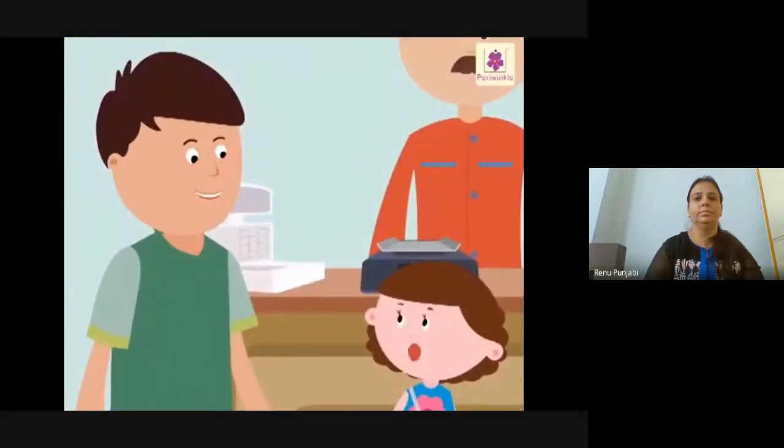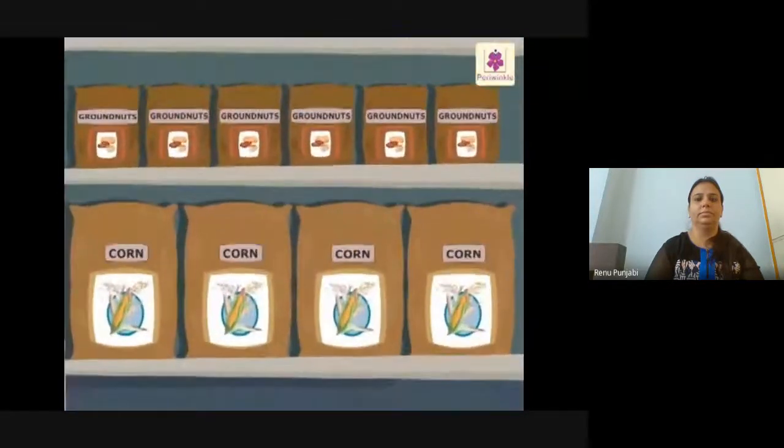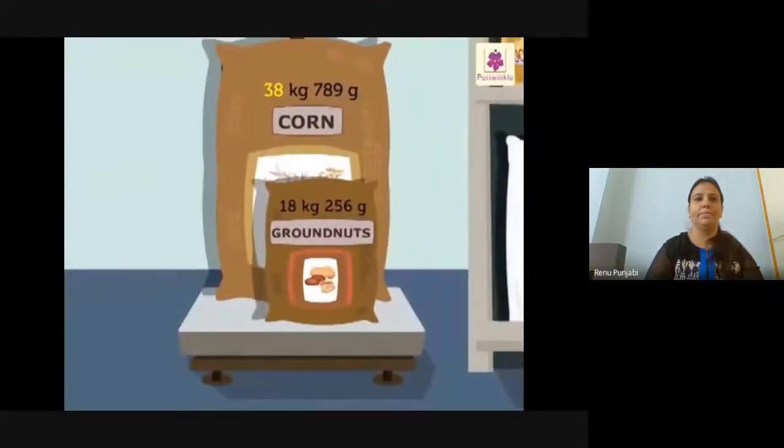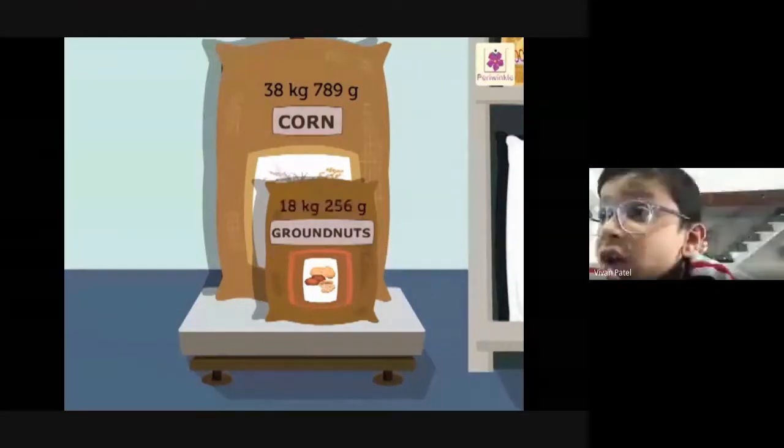So, now do we have to buy anything else? Yes, dear. We have to buy some corn and groundnuts. Ah, they are there. Let's buy them. We bought 38 kilograms, 789 grams of corn and 18 kilograms, 256 grams of groundnuts.